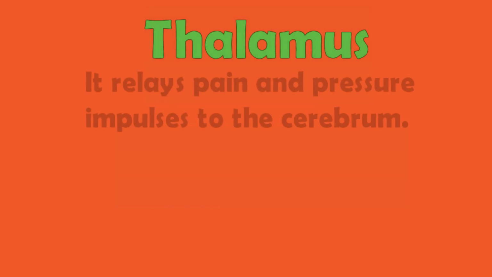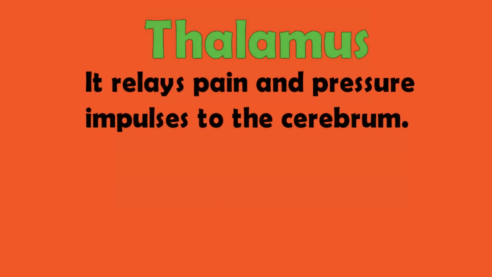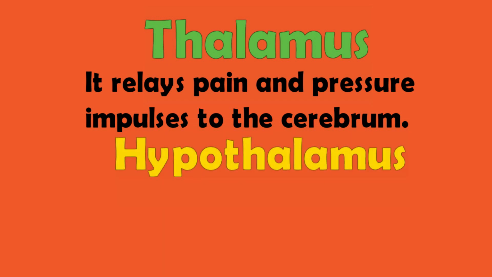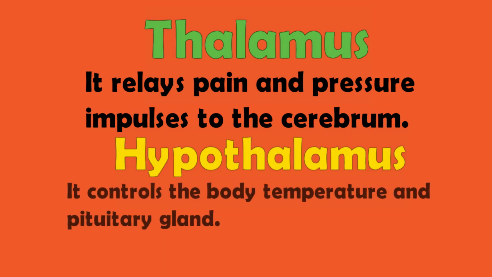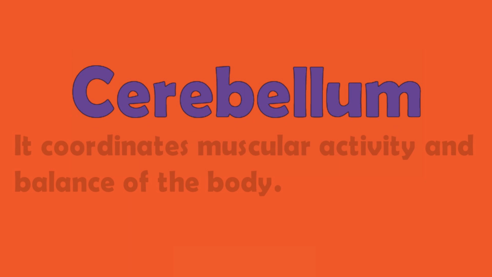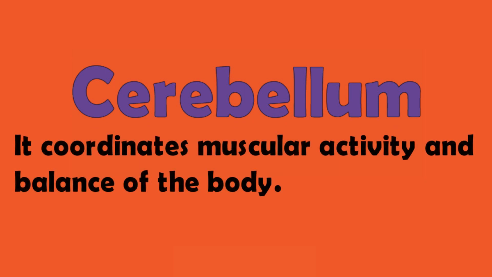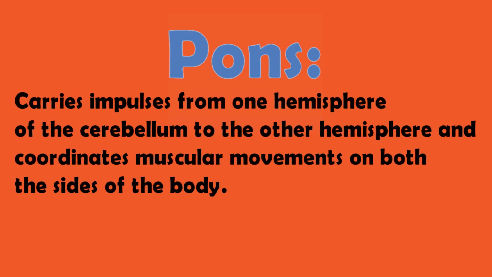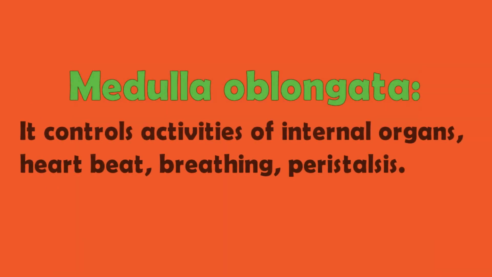Thalamus relays pain and pressure impulses to the cerebrum. Hypothalamus controls the body temperature and pituitary gland. Cerebellum coordinates muscular activity and balance of the body. Pons carries impulses from one hemisphere of the cerebellum to the other hemisphere and coordinates muscular movements on both sides of the body. Medulla oblongata controls activities of internal organs, heartbeat, breathing, peristalsis.